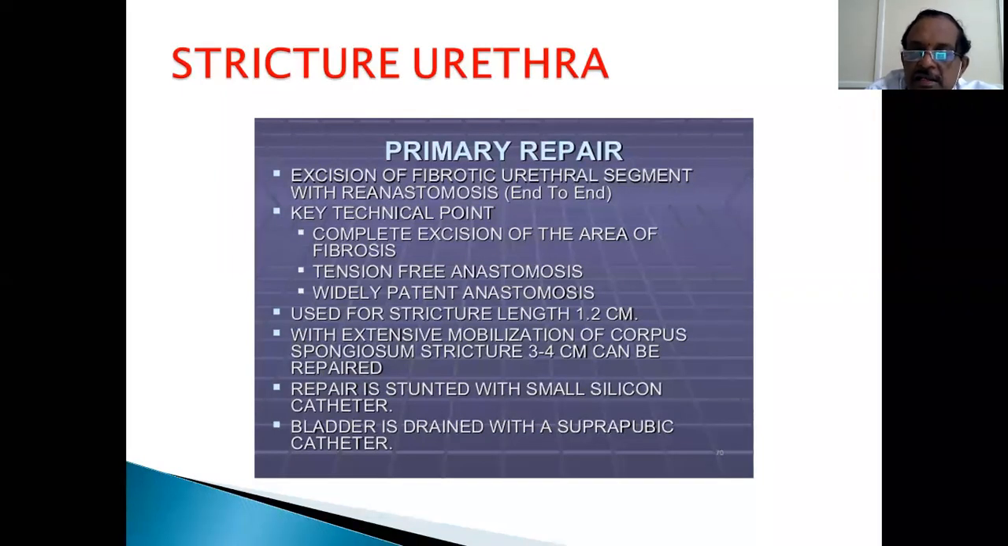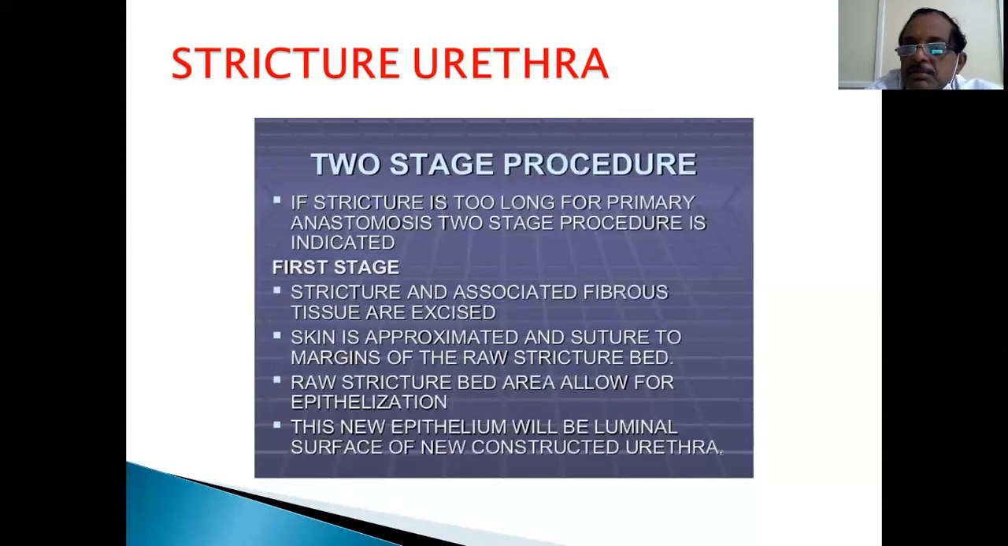Used for stricture length of 1 to 2 centimeters with extensive mobilization of the corpus, etc. Repair is stented with a small silicone catheter. So, excision and anastomosis is the primary repair, which is possible. If it is not possible, the length of the stricture is more, then you have to do a two-stage procedure,